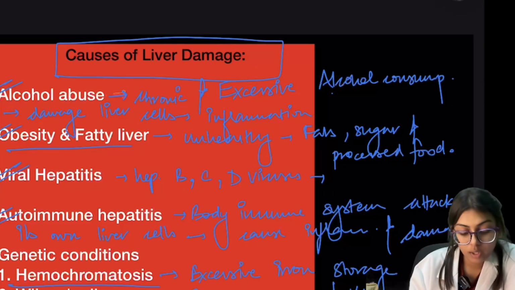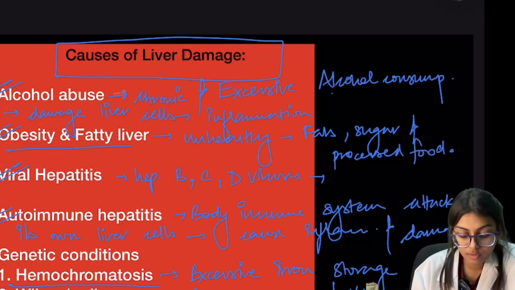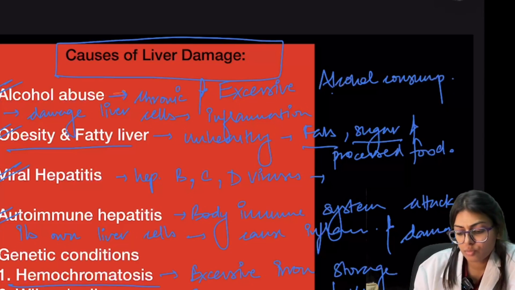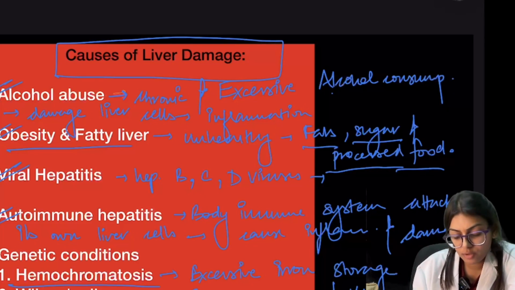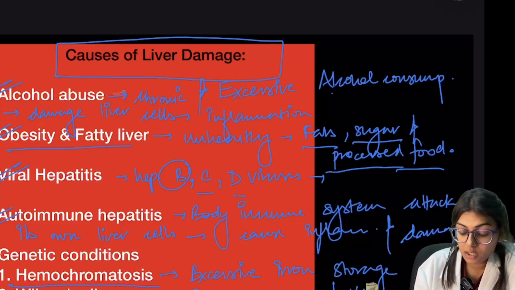First is alcohol abuse. If we take excessive alcohol, it will damage liver cells, which will lead to inflammation. Second is obesity and fatty liver. It is due to an unhealthy diet, that is fats, sugar, or the processed food we also take nowadays. And viral hepatitis, a long-term infection from hepatitis B, C, D.